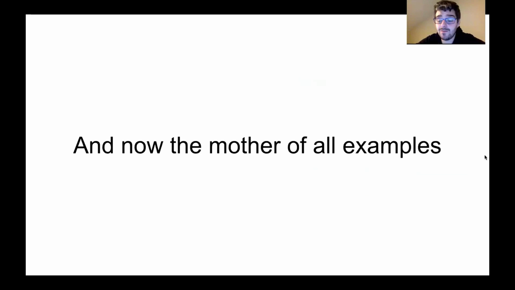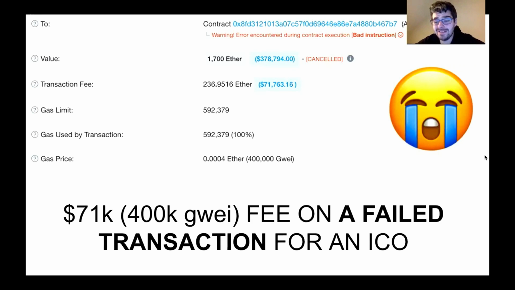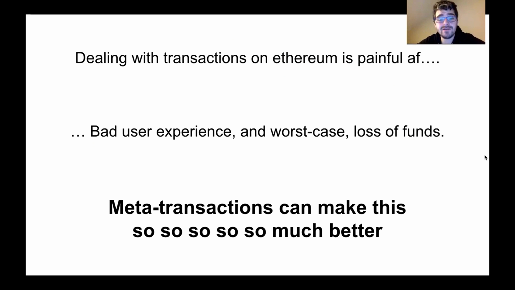And the mother of all examples is this one from an ICO in 2017, where the dude paid $71,000 on a transaction fee, and the execution failed. He didn't even get in the ICO. The execution failed, and he still paid $71K. That's just crazy. He needs an intermediary to stop him sending transactions. So the whole point here is that dealing with transactions on Ethereum is painful. It can lead to a bad user experience, and in the worst case, a loss of funds. And I believe meta-transactions can make this so much better.